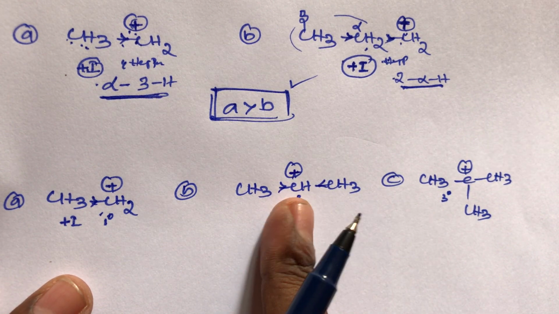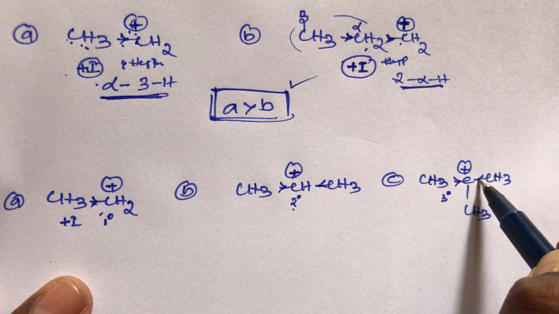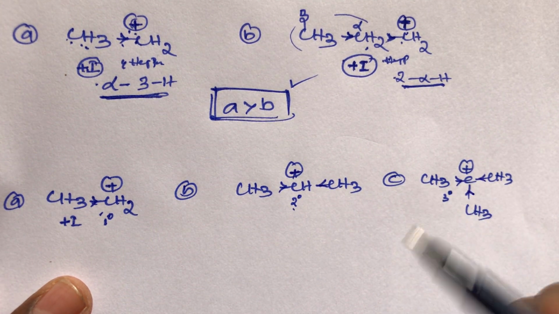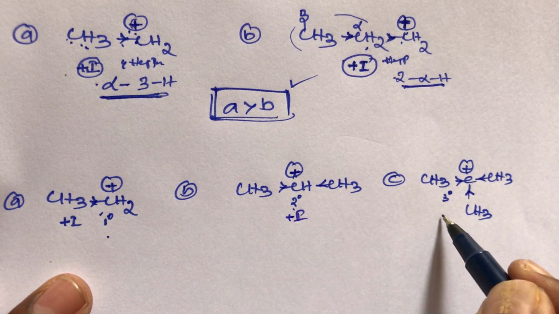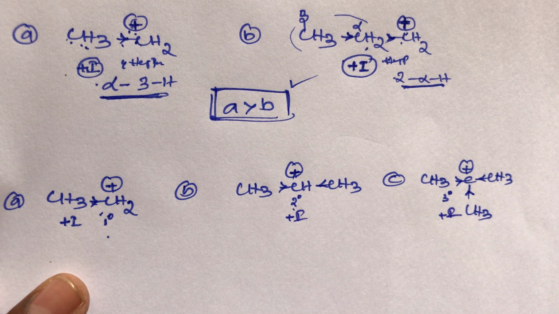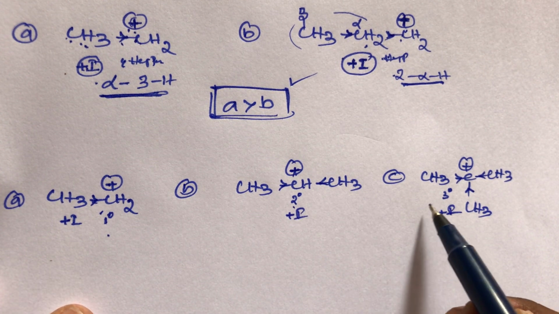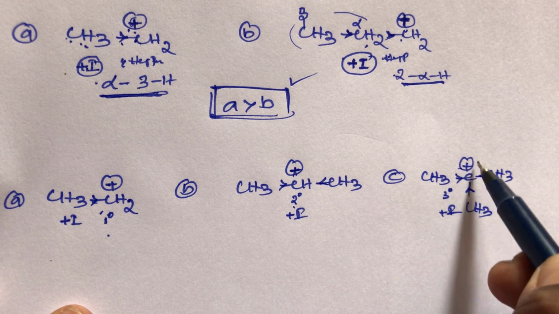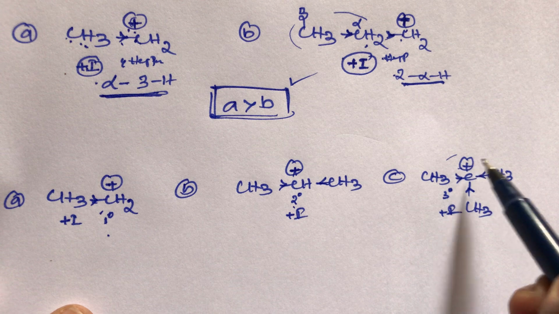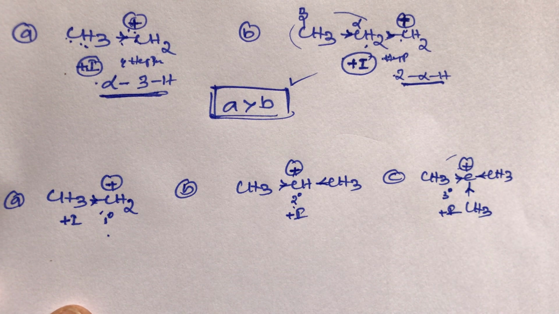And compared to B compound, C compound has three methyl groups, which is more electron releasing. So this is plus I, this is also plus I, and this is also plus I. According to the plus I group, C compound is the most electron releasing, so the positive charge almost completely disappears. Our concept is, how to determine the stability of carbocation, student? The positive charge should be less on carbon. That compound is always more stable.